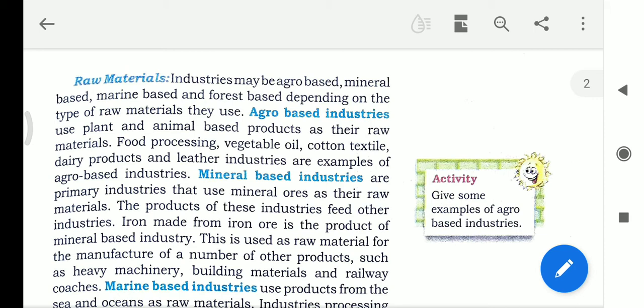The products of these industries feed other industries. Iron made from iron ore is the product of mineral-based industries. This is used as raw material for the manufacture of a number of other products. So you see, iron ore is the product of a mineral-based industry.